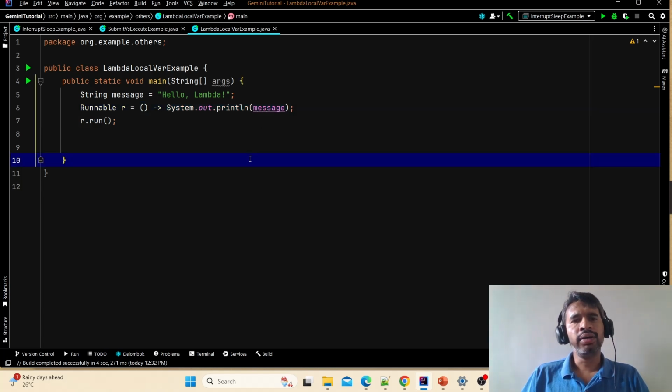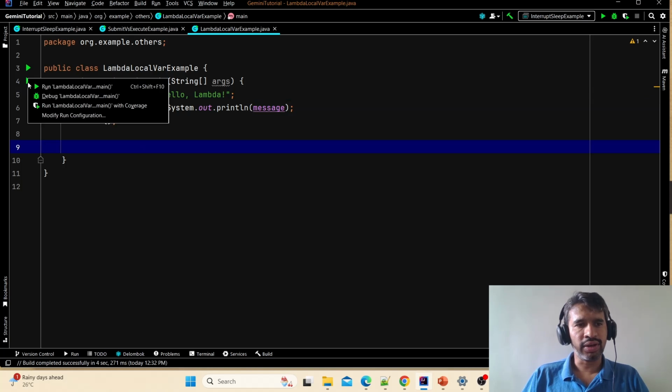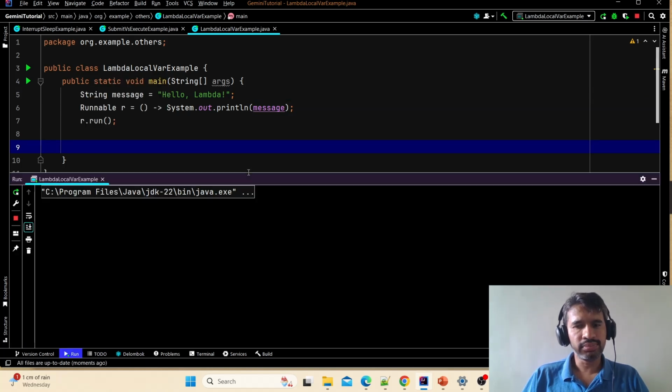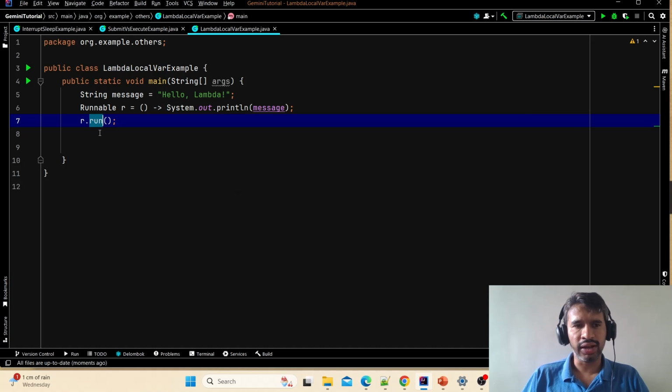Okay. So from the example, it looks like this message, whatever local variable we are passing, is working fine. Maybe I'll just run it and show you. You can see it's showing hello lambda. That's the message which we are passing to this Runnable, and I'm calling the run method. You don't need to worry why that is called, because I'm directly calling run, but you can go with thread.start also. Just ignore the steps I've added like that.